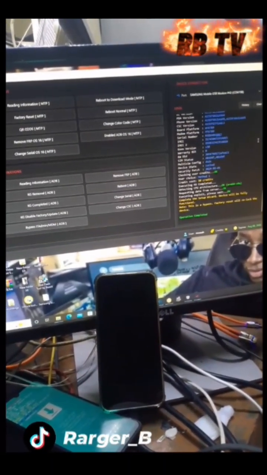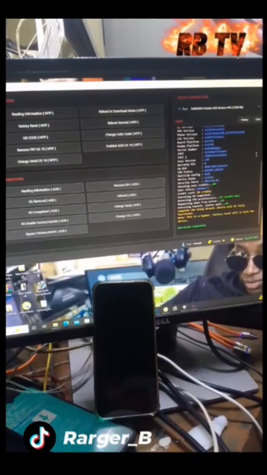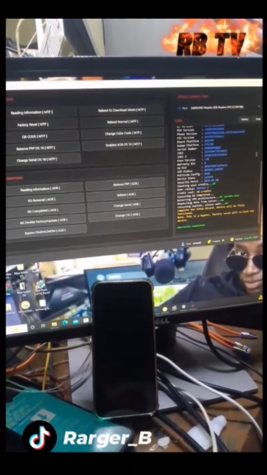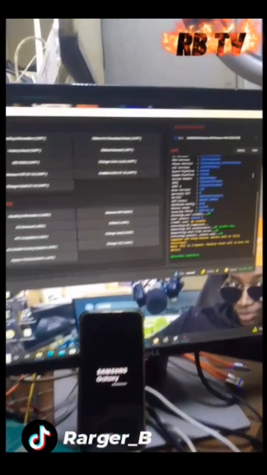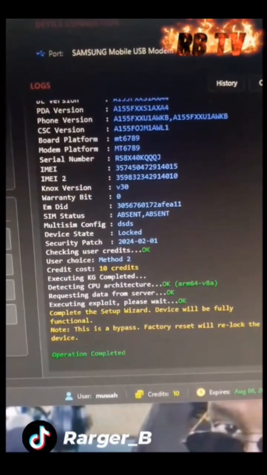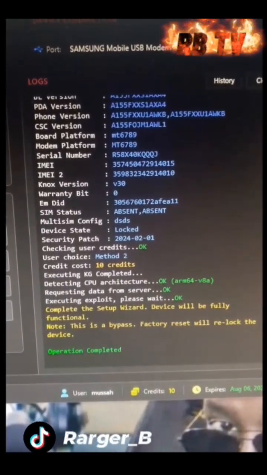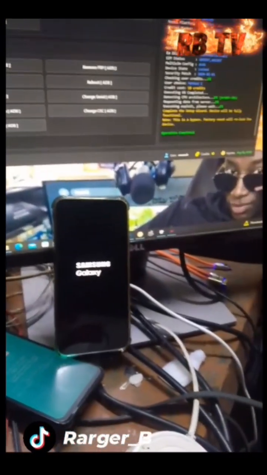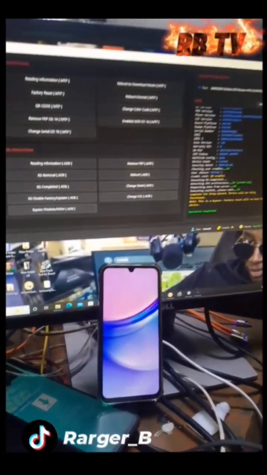The phone is done. It's going to be on. Now it's on. So as you check here, you'll find that the phone is done. Complete setup with that device. All device will be fully functional. So you don't need to perform factory reset, because if you reset it, then it's going to lock again.